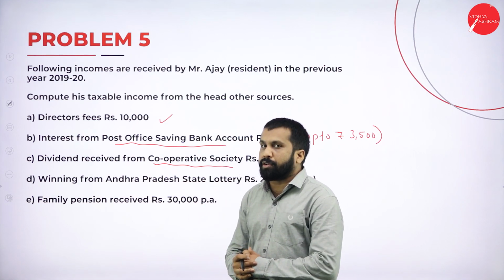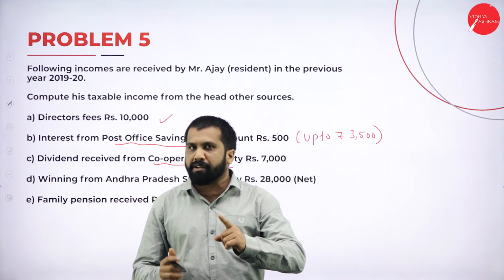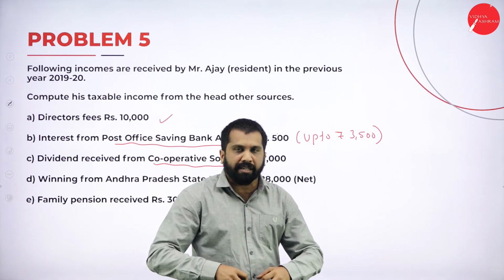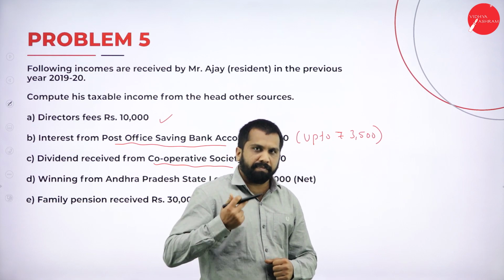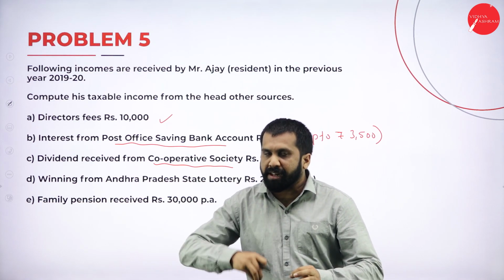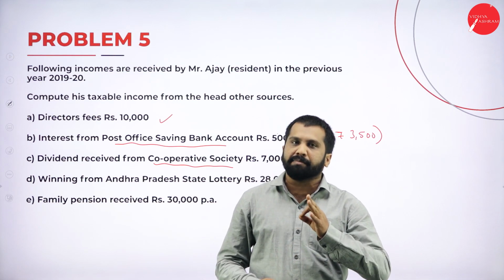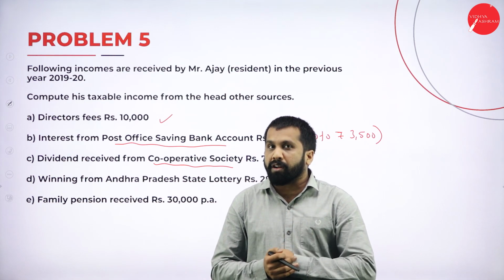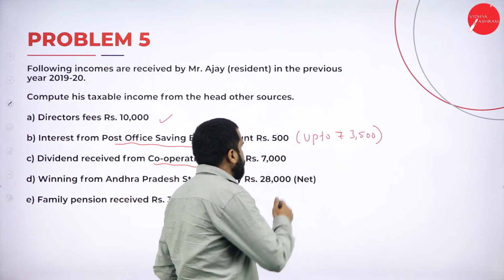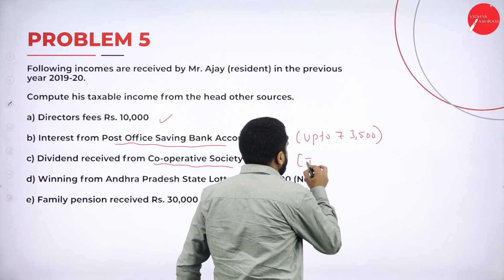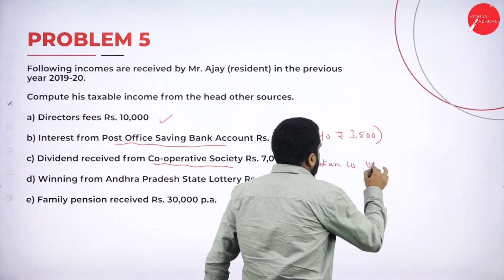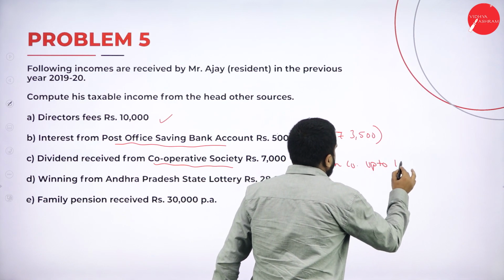Then, dividend received from cooperative society. Already I spoke about dividend. Remember, if it is not written, write down. All the dividend from Indian company is exempt. Again I will repeat, any dividend collected from Indian company is exempt, up to 10 lakh, sorry, not 10,000, 10 lakh.